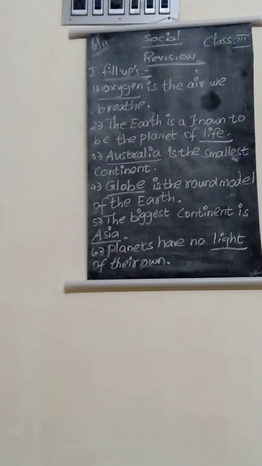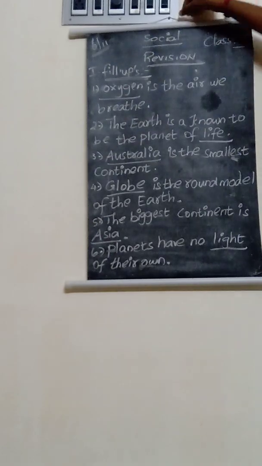And the sixth one, planets have no dash of their own. So light. Planets have no light of their own, because all the planets depend on the sun. The sun only provides light to all the planets. So each planet has no light. Light spelling is L-I-G-H-T. Light. Okay.